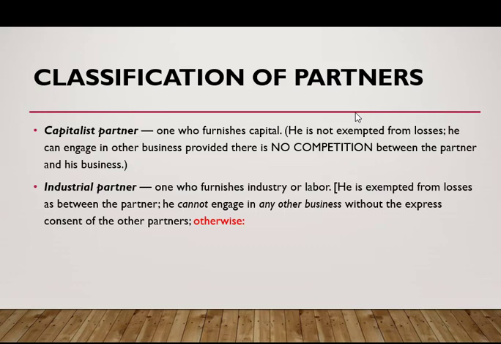So that is the main difference between the partners when it comes to the prohibition of engaging in business, aside from their contribution.